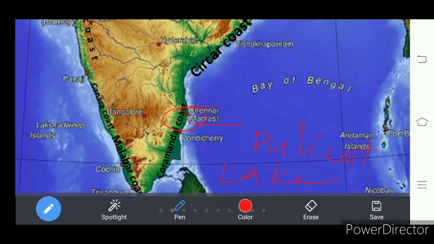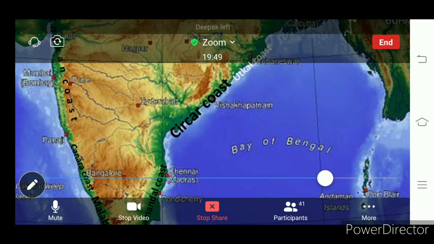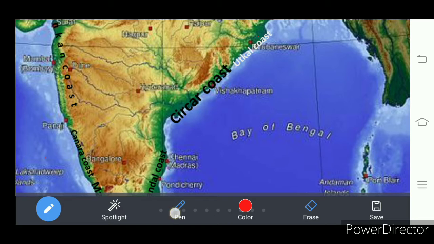Where do we find it? At the boundaries of Tamil Nadu and Andhra Pradesh, we find Pulicat Lake. And between river Godavari and Krishna, here we find one more lake.